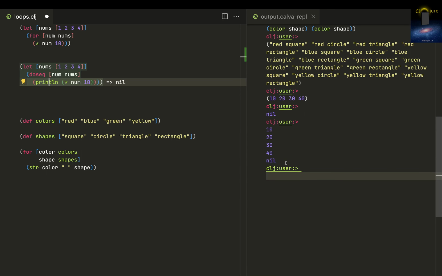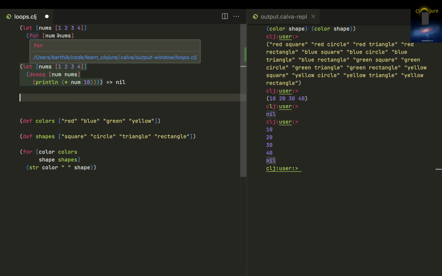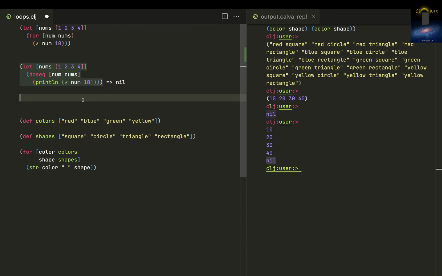Okay, and the last nil means this doseq returns nil, that gets printed out, so don't worry about that. Let's say you just have a million numbers, then you need to build a very large list when it comes to for. But for doseq it's not so, because you're just printing it out and sending it out somewhere. doseq doesn't need to maintain that.